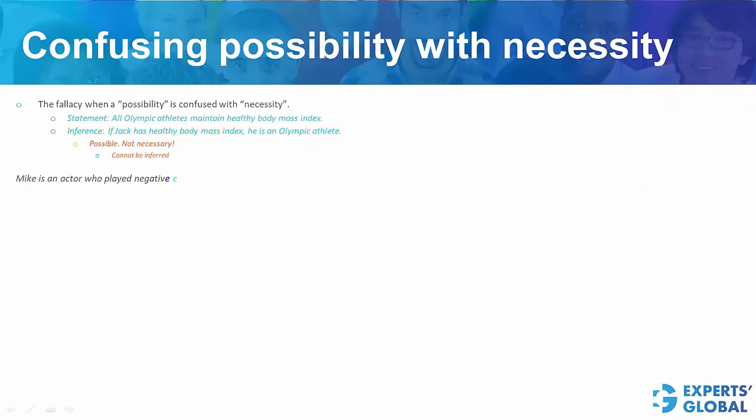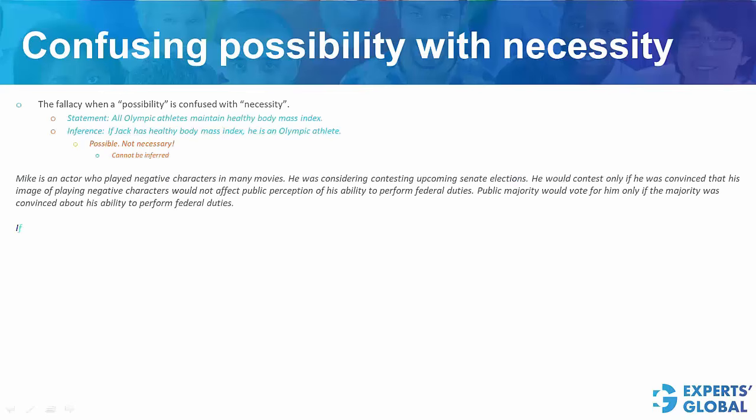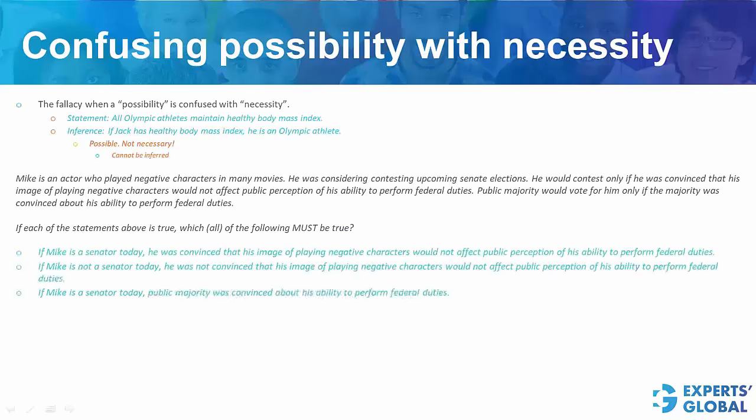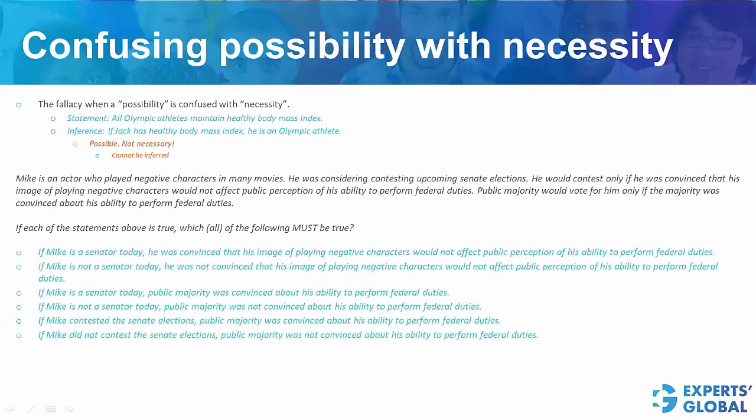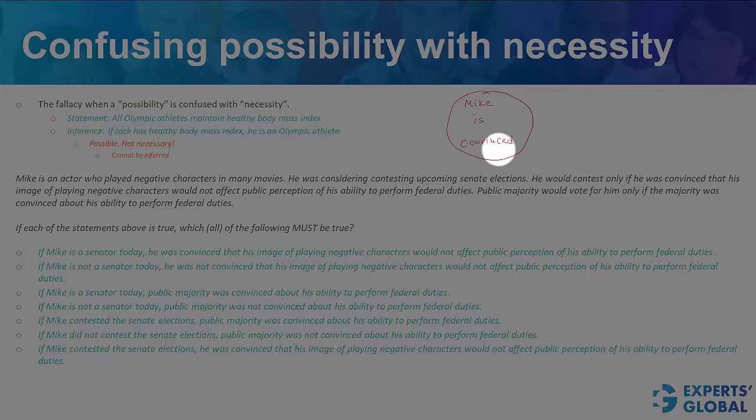I have a huge set for you here. Here is an argument followed by a question stem and a bunch of statements for you. Good, 7 statements. Please pause the video and put a check mark if you think that the statement must be true. Otherwise, put a cross mark. This is a set that shows that Mike is convinced, and this second set here represents public is convinced. At the overlap here is where Mike wins. He has to be convinced to contest, and then public has to be convinced for him to win.